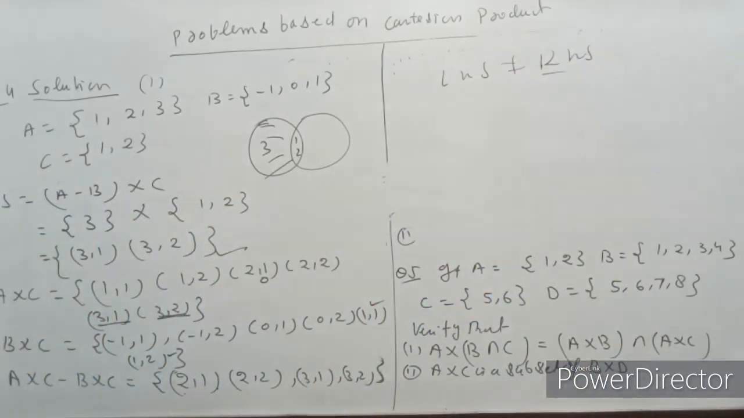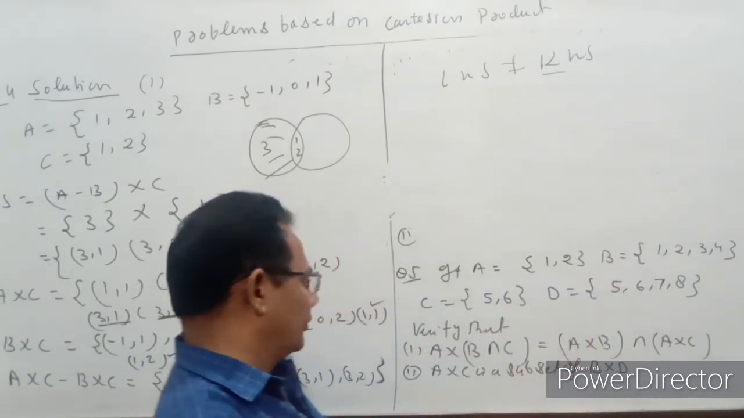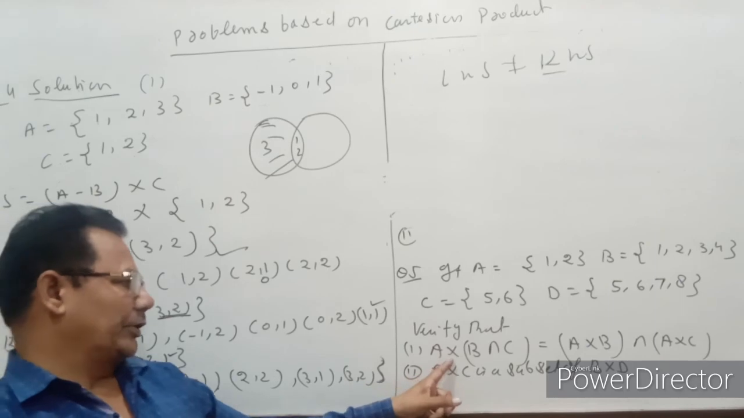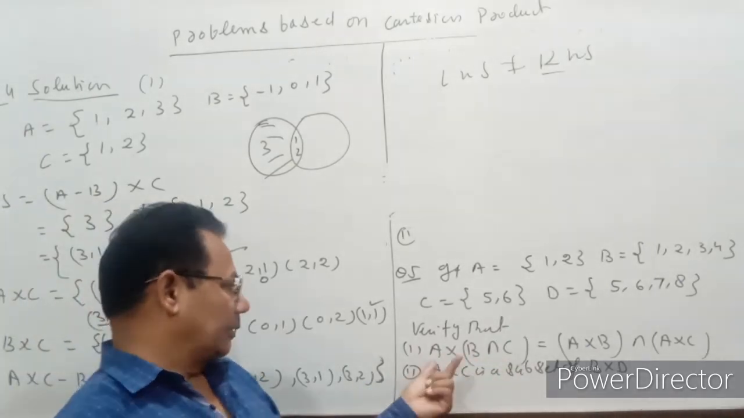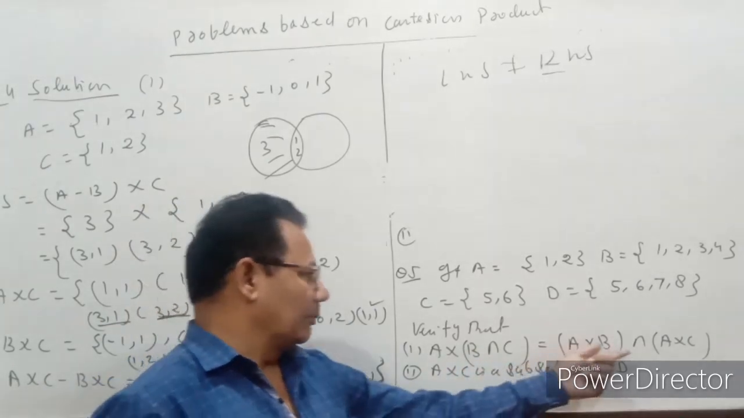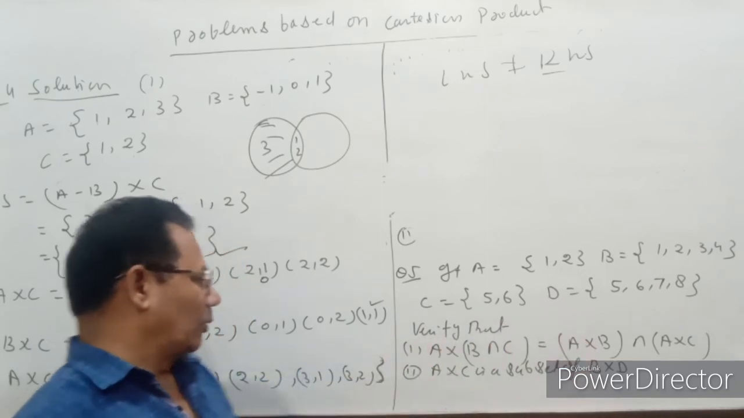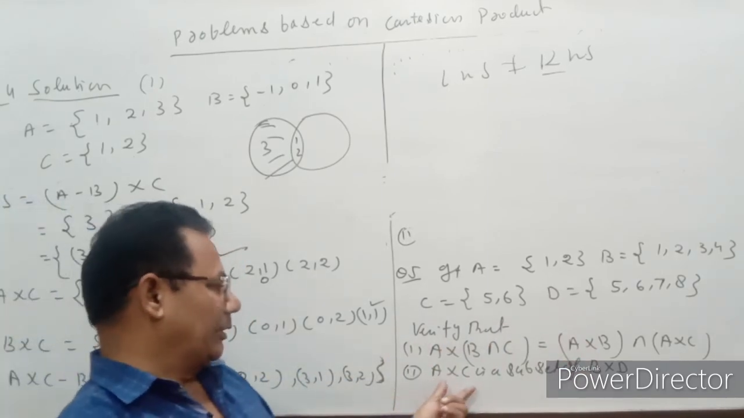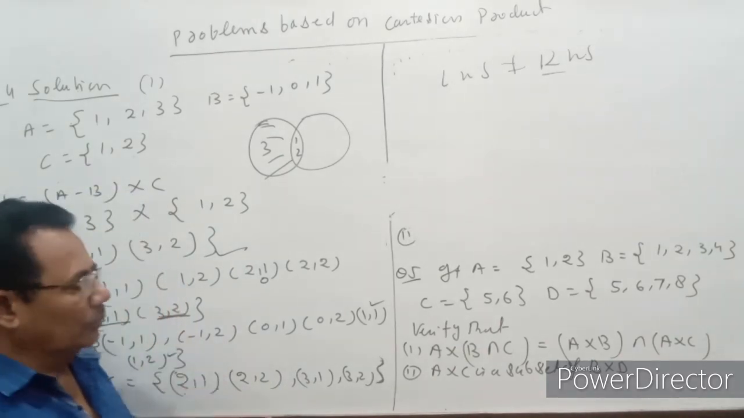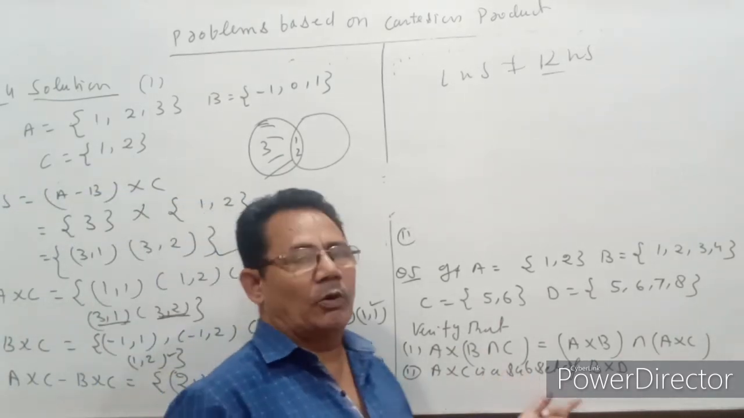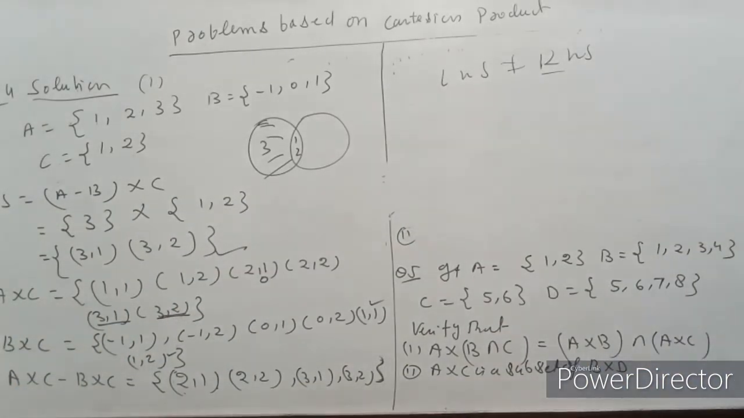Similarly, we find for sets A, B, C and D. So first of all, A cross (B intersection C): we find B intersection C. After A cross (B intersection C), similarly the right hand side, and verify both are equal or not. Now we find A cross C and B cross D, and we also know the definition of the subset. So then we verify whether this is a subset or not.